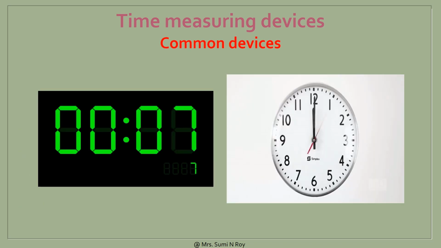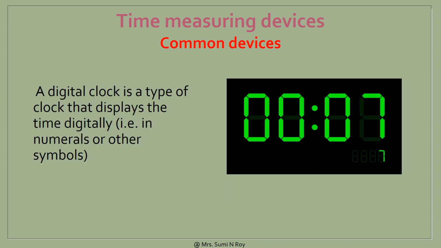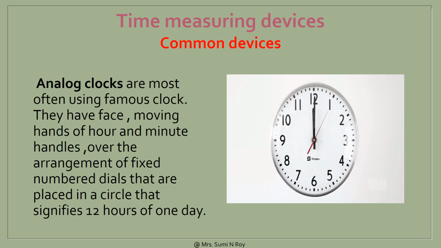Nowadays, most commonly a digital clock or an analog clock is used. The most common time measuring device is the digital clock. A digital clock is a type of clock that displays the time digitally, that is in numerals or other symbols. Analog clocks are the most often used famous clocks. They have faces, with moving hour and minute hands over the arrangement of fixed number dials that are placed in a circle that signifies 12 hours of one day.